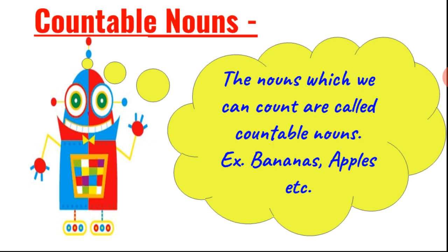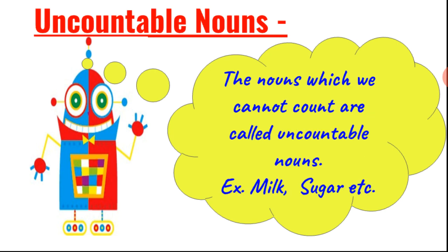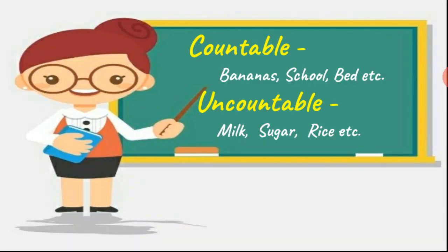The nouns which we can count are called countable nouns, like bananas, apples, books, copies, etc. Now, what are uncountable nouns? The nouns which we cannot count are called uncountable nouns. Example: milk, sugar, etc. Here, countable and uncountable nouns.